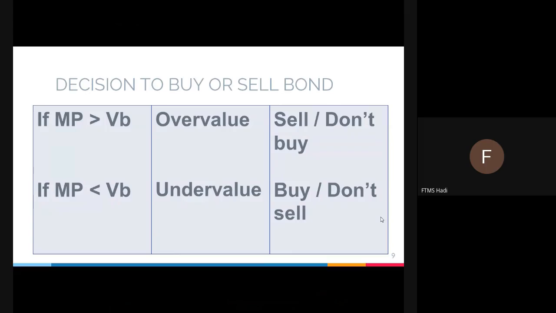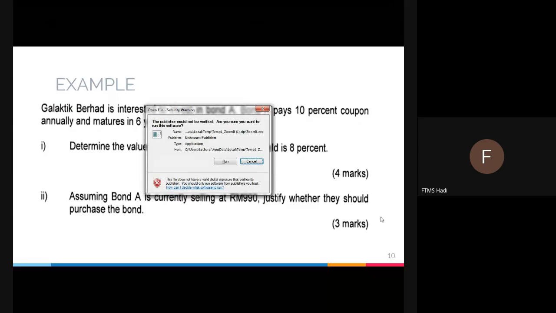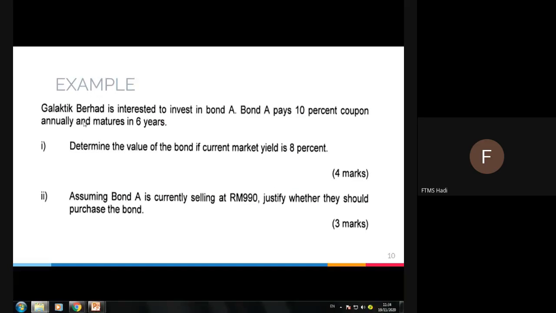This one I will come back to later because I want to look at the example first. Galactic Berhad is interested to invest in bond A, and bond A pays 10% coupon annually. You see here the word annually. Remember, annually is 1, semi-annually is 2, quarterly is 4. And it matures in 6 years, that means the number of years until maturity. The first question: determine the value of the bond if the current market yield is 8%.